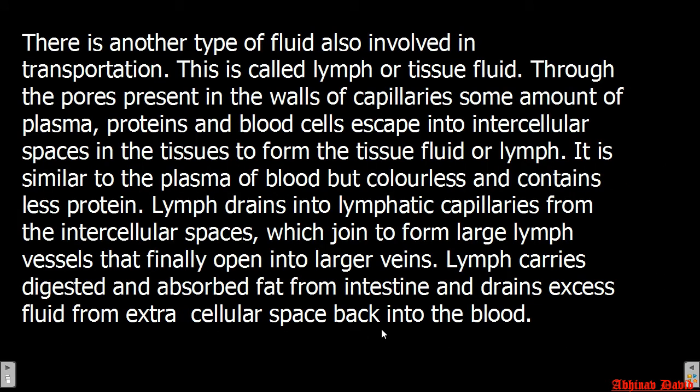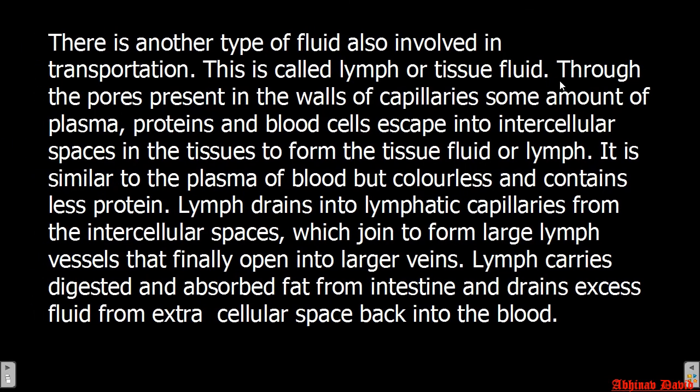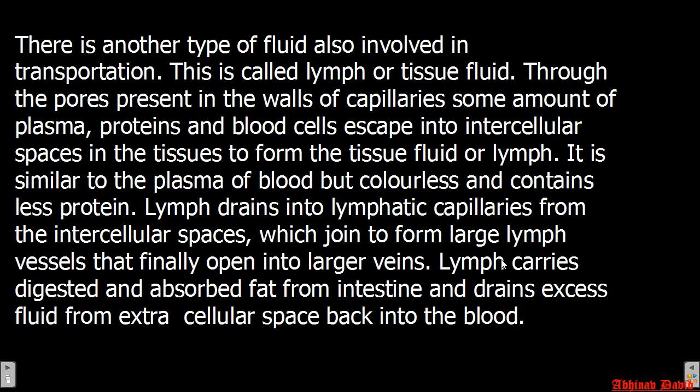Now, as you can see, this is a text from NCERT. What is written here? This is called lymph or tissue fluid. How is it formed? Through the pores of the capillaries.